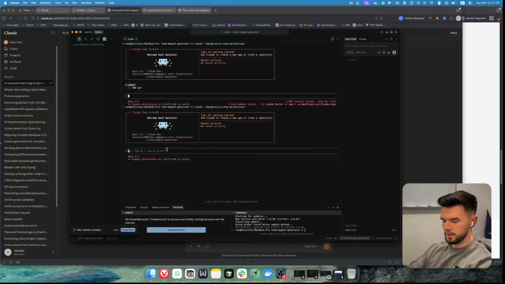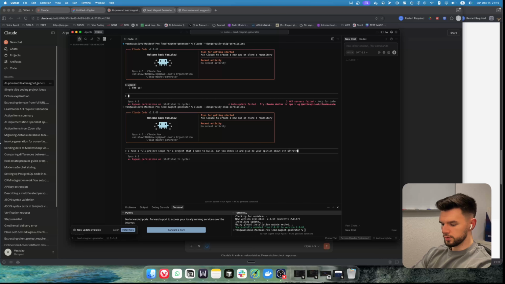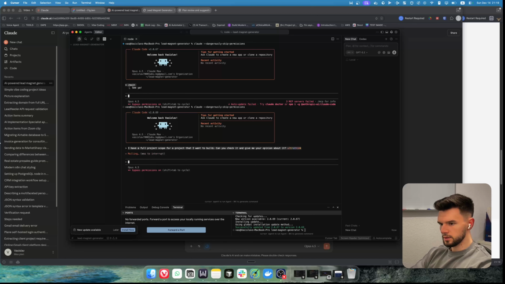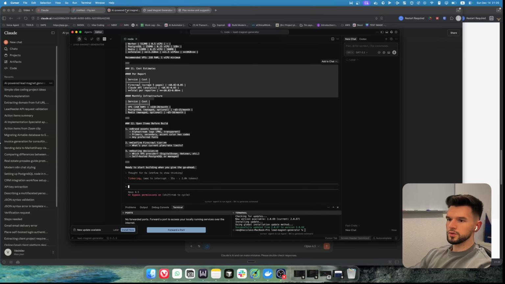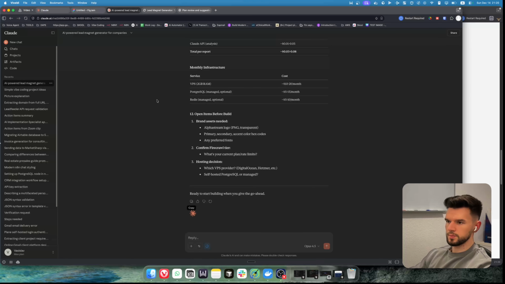So here I'm gonna say, I have a full project scope for a project I want to build. Can you check it and give me your opinion about it? I'm gonna use the ultrathink setting here, actually. I'm gonna paste it now. It's gonna take a second because it's like 900 lines. Now we're gonna wait a minute to see what Cloud Code comes up with. But I wanted to show you something that's more accessible to most people, just because not everybody has Cloud Code.